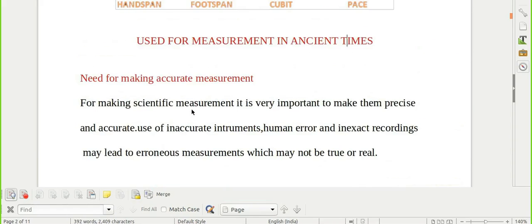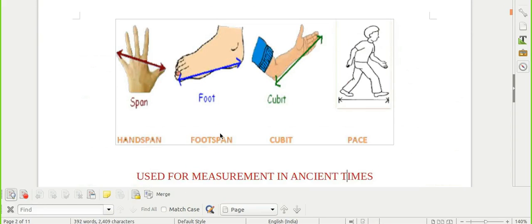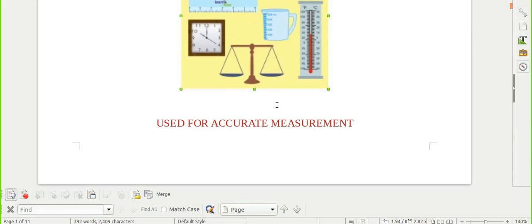When measuring weight, we use kilogram and gram as the unit. When measuring time, we use minutes, seconds, hours. When measuring length, you generally use a scale, and we measure length in meter, centimeter, kilometer. When measuring volume, you use liter and milliliter, and these are the various objects by which you measure.